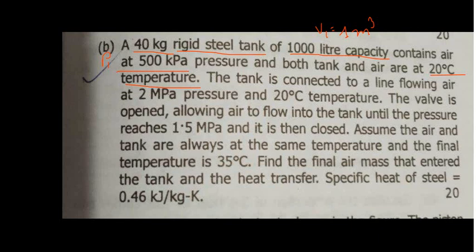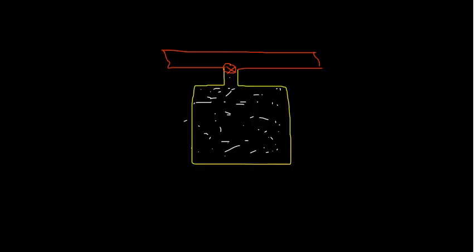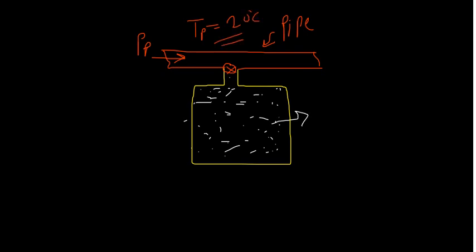Okay, the tank is connected to the line flowing air at 2 megapascal pressure, that means the pressure of the line or pipe, and 20 degrees Celsius temperature. That means here air is coming which has some pressure Pp and temperature Tp, the temperature of the pipeline. This is the pipe, its temperature is 20 degrees Celsius, and here the temperature is also 20 degrees Celsius initially.